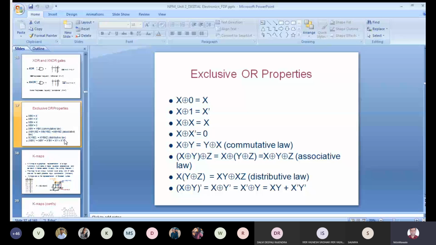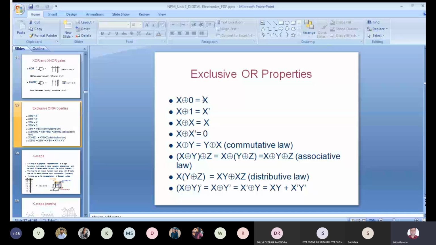So if you are XORing with 0, I am getting the same input. You can have the expression. What is XOR? X into 0 bar, or X into 0 bar plus X bar into 0. So X into 1 plus X bar into 0. So the X bar into 0 term will get 0. So I am getting X only. Are you getting this?